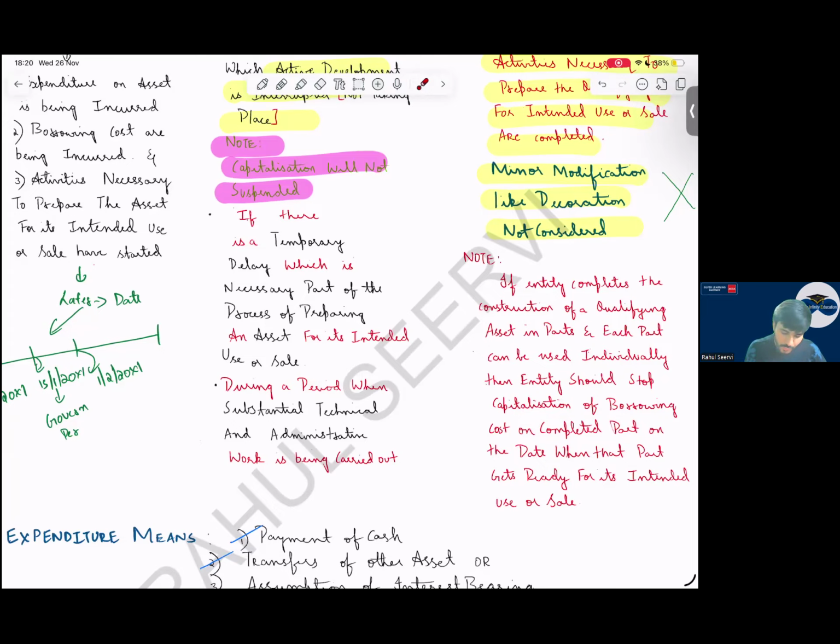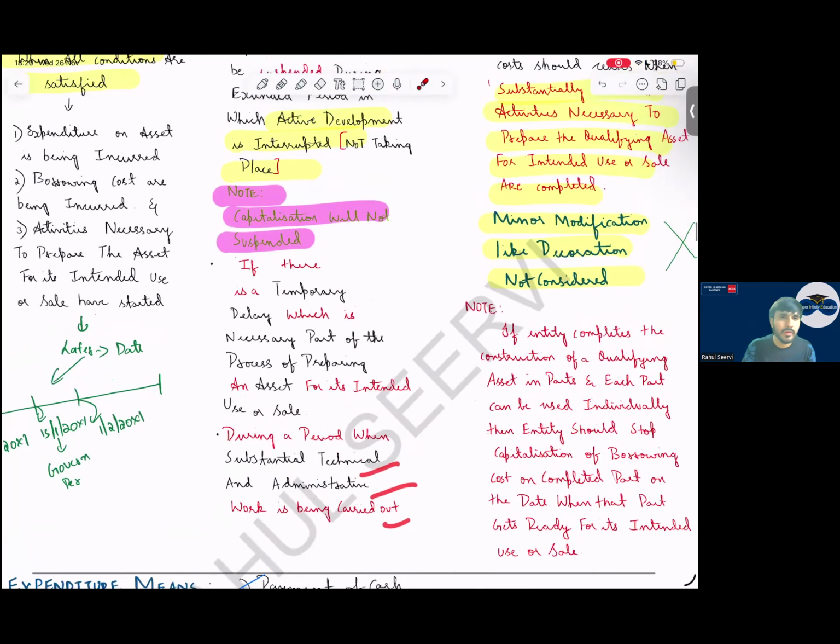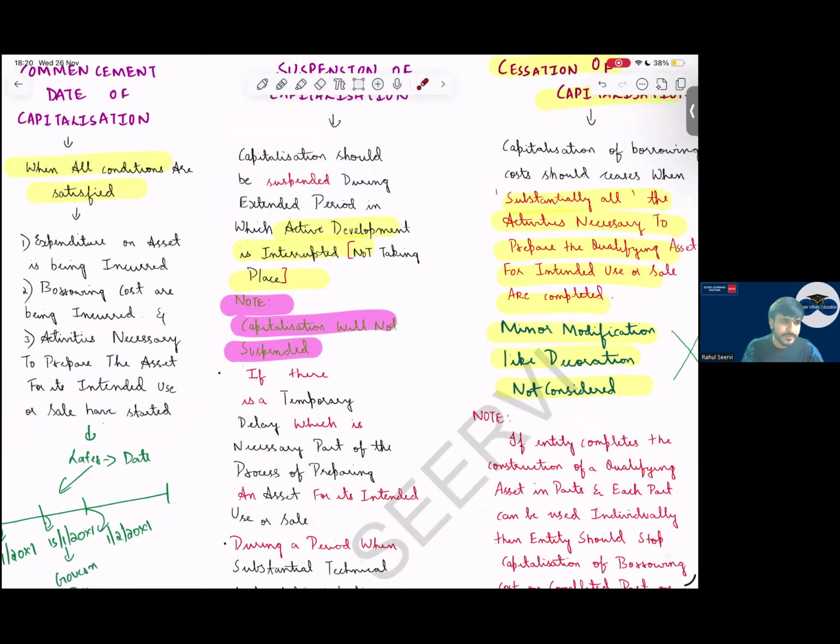Or during a period when substantial technical or administrative work is carried out. If development is not done, but some other activity is going on for that asset, still we will capitalize. For suspension, keep in mind, if it is normal, we capitalize. If it is for an abnormal reason, then we will ignore it and take it to P&L.